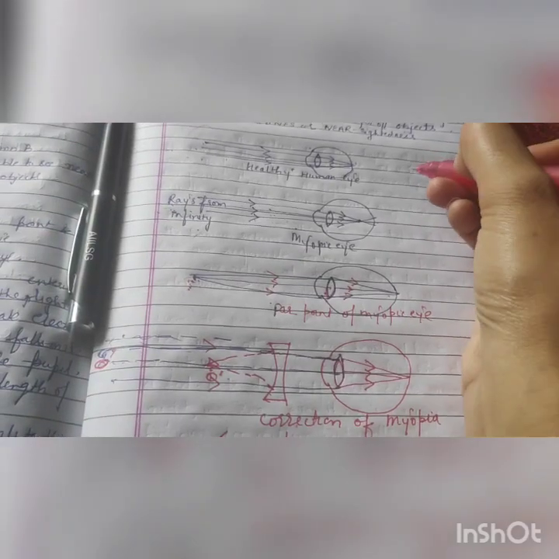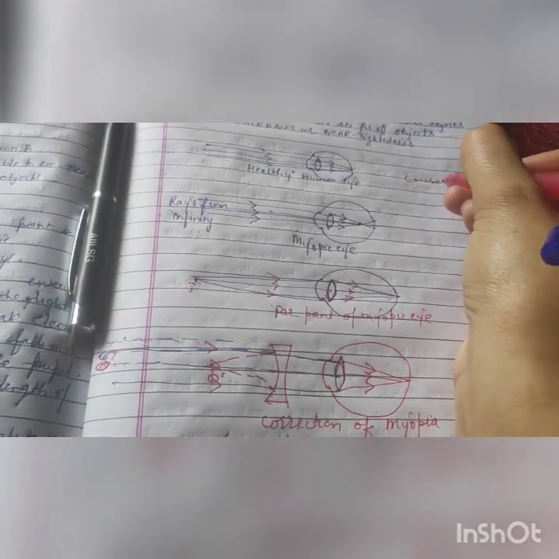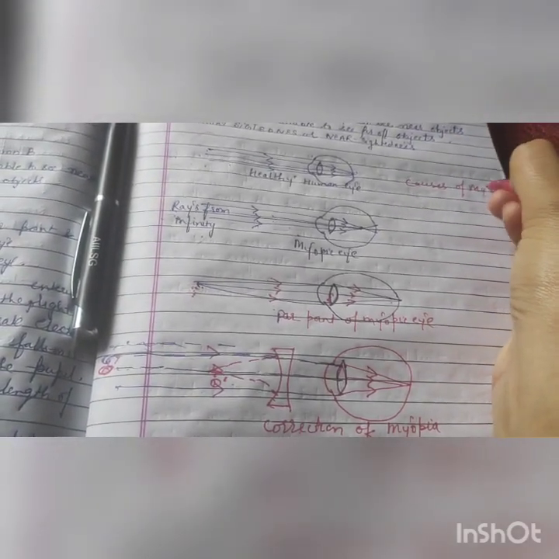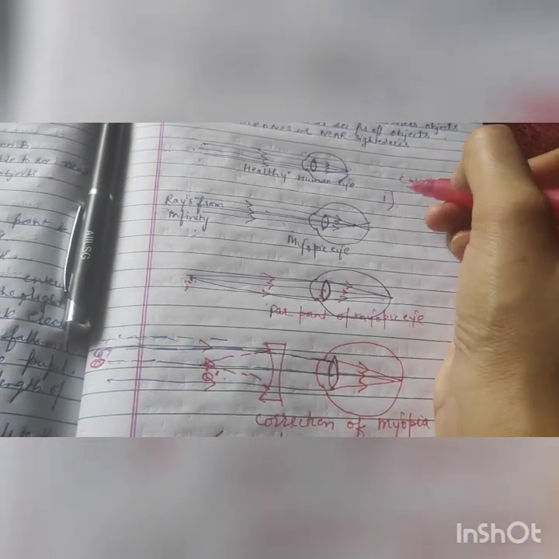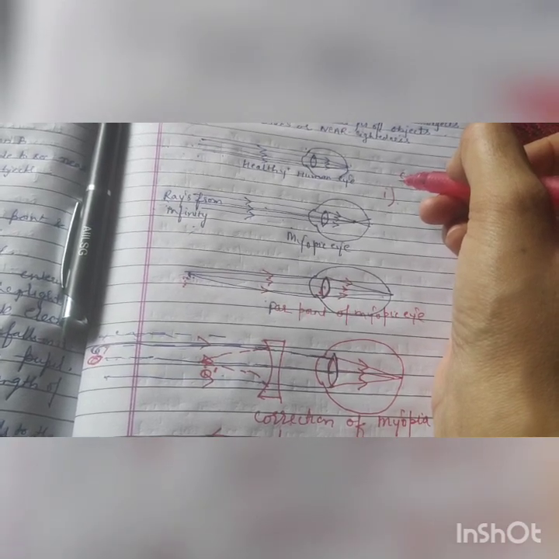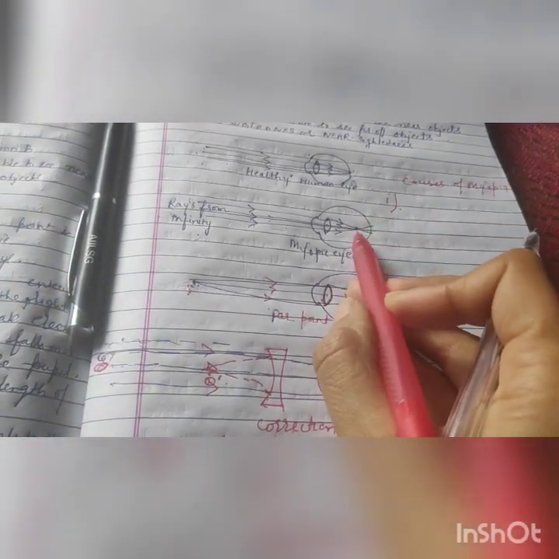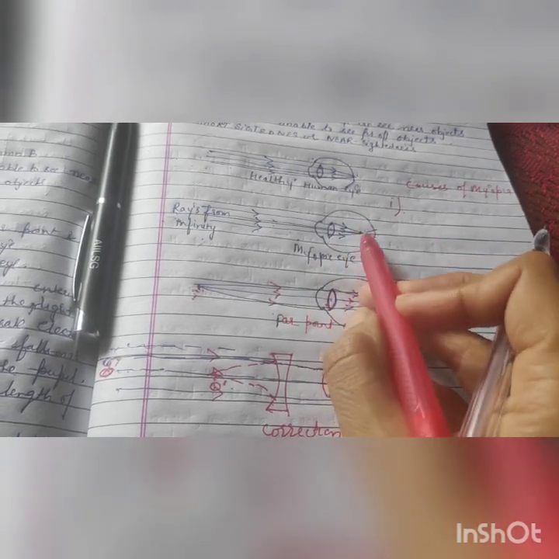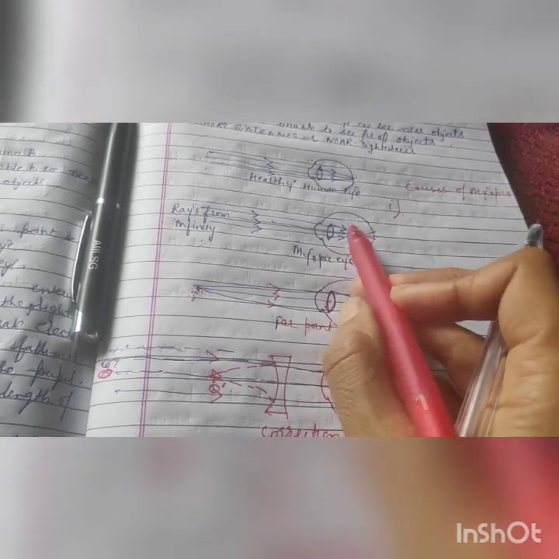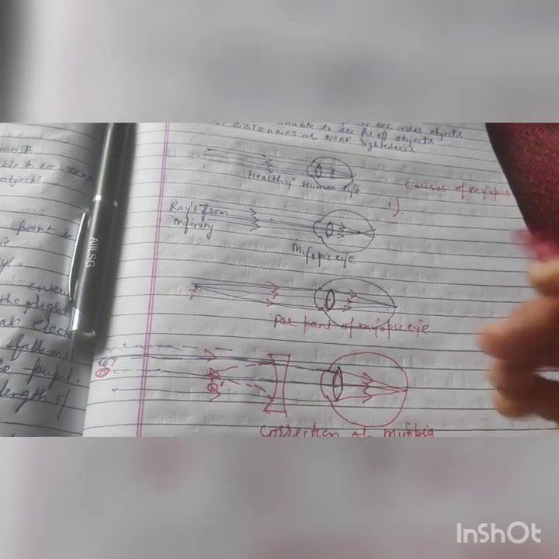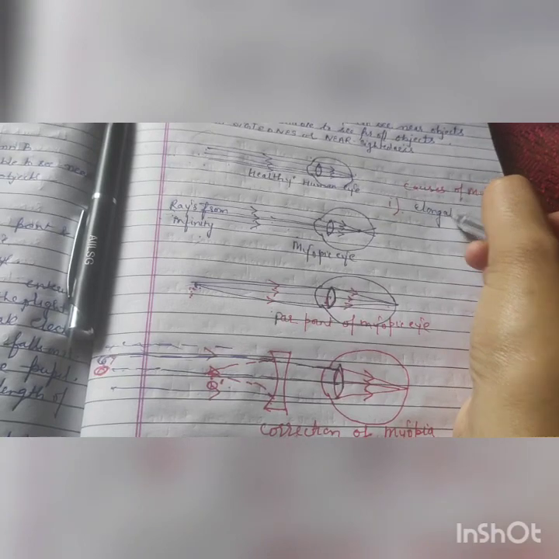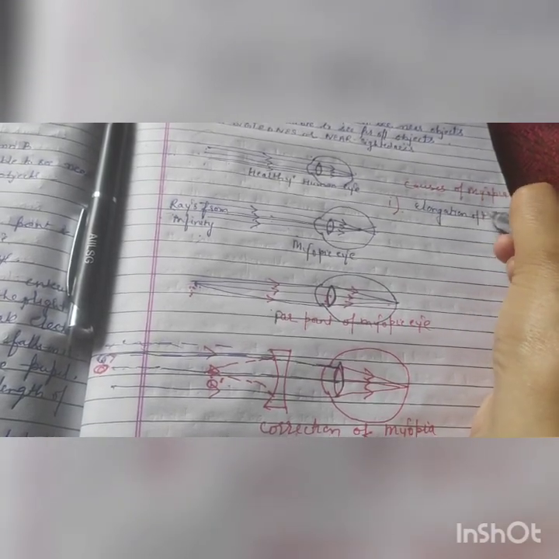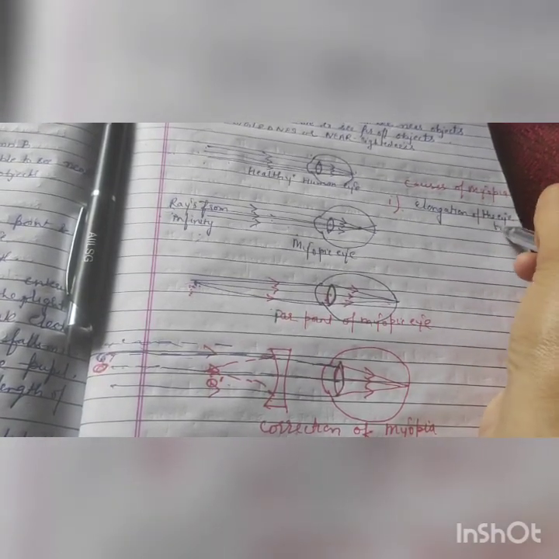Clear? This distance is D. Now I am saying what are the causes of myopia. What are the causes, can you tell me? First of all, the elongation of the eyeball. The eyeball, where the image is forming here, that means the eyeball has increased its size. Elongation of the eyeball.